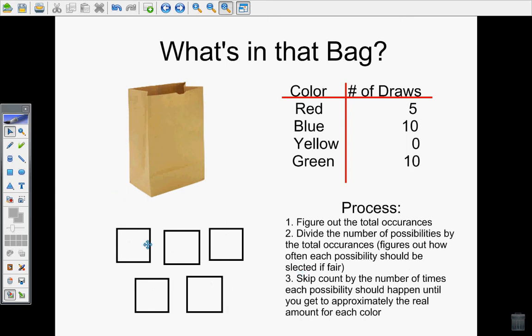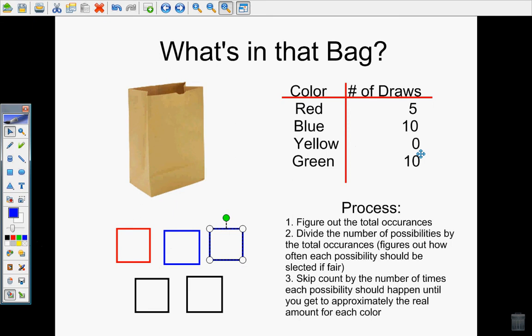Now that I know about how many times each cube should be drawn, I need to figure out how many cubes match up with these totals. So I said each cube is worth 5. I noticed that red got drawn out 5 times, so I would predict that there is 1 cube that is red. Blue got drawn out 10 times, so I want to skip count by 5s to get up to 10. 5 plus 5 equals 10, so that would equal 2 cubes that were blue. Now yellow never once got drawn out.